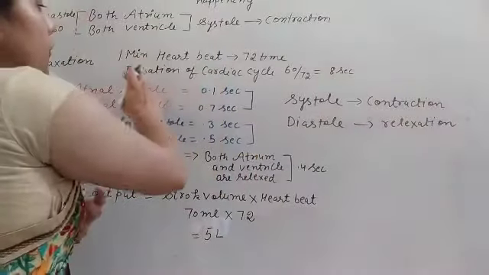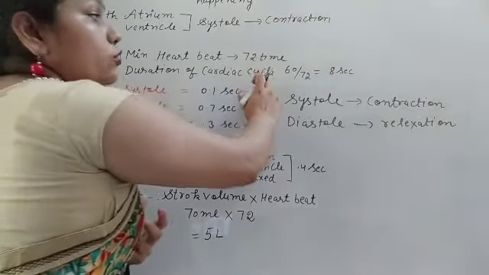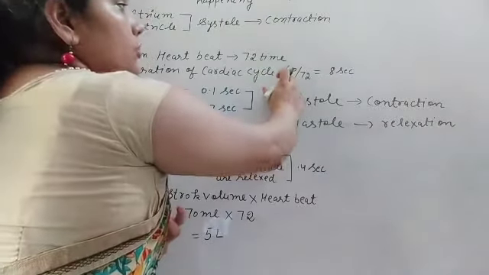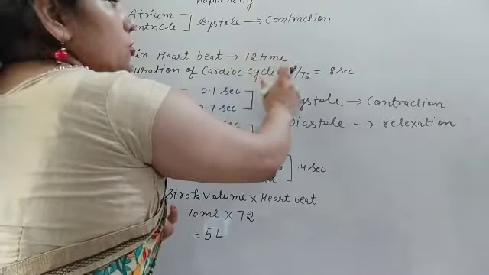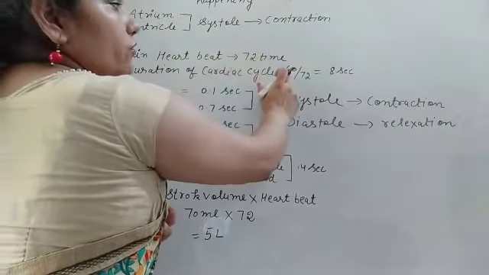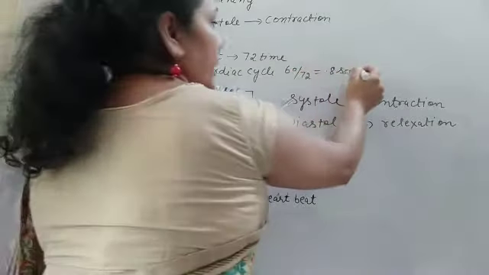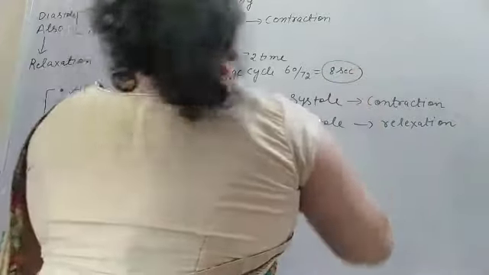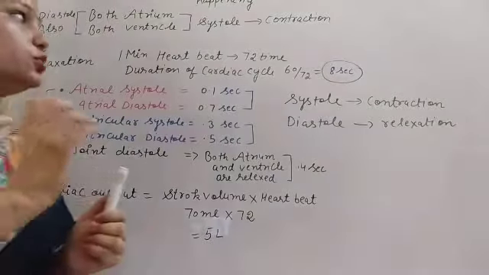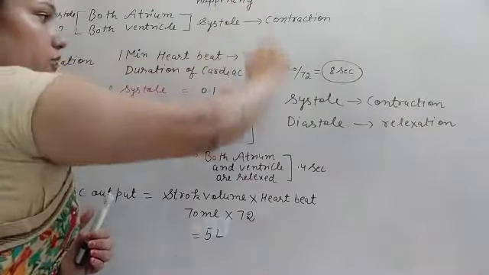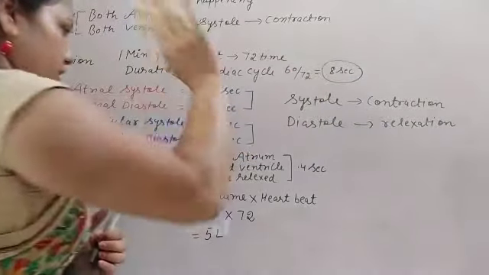To find out the duration of the cardiac cycle, we have to divide 1 minute by the number of heartbeats, that is 72. So in 1 minute there are 72 beats, and when we divide 60 by 72, we get 0.8 second, and this 0.8 second is the actual time used during the cardiac cycle. So in the cardiac cycle the total time is 0.8 second.